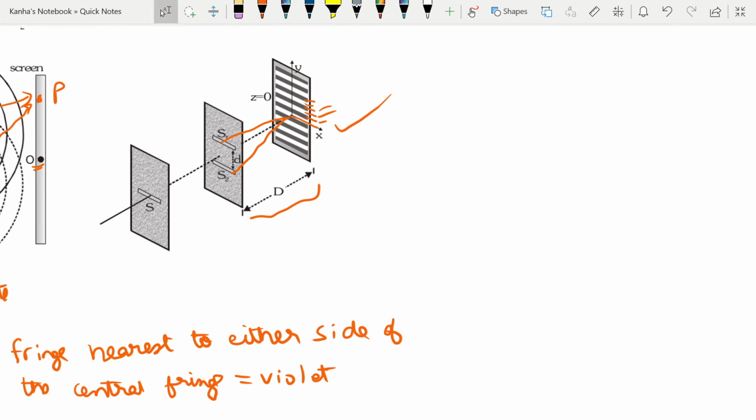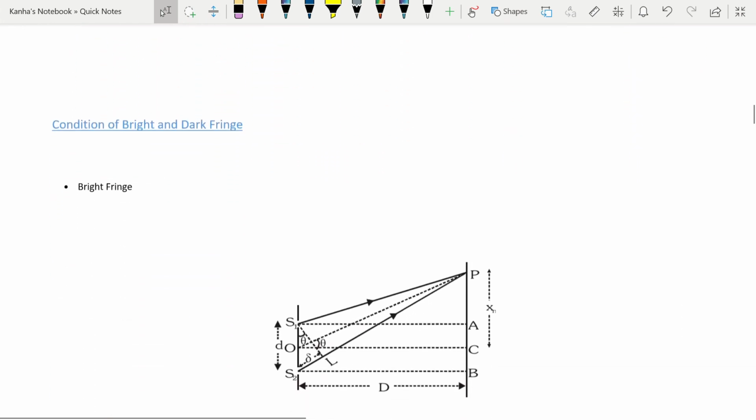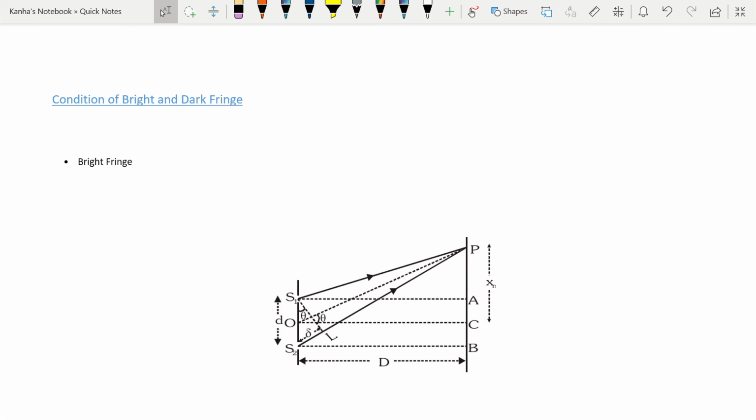So you will have on the screen, if this is the screen, this is the central position, this will be white, then you will have violet, and then you will have all the colors, and then you will have red over here. So first let's look at the conditions for bright and dark fringe. Talk about the bright fringe first. You'll be given in the question the distance D, which is the distance between the slit and screen. You'll be given the distance small d, which is the distance between the two slits S1 and S2, or basically the distance between the two sources for my interference pattern.